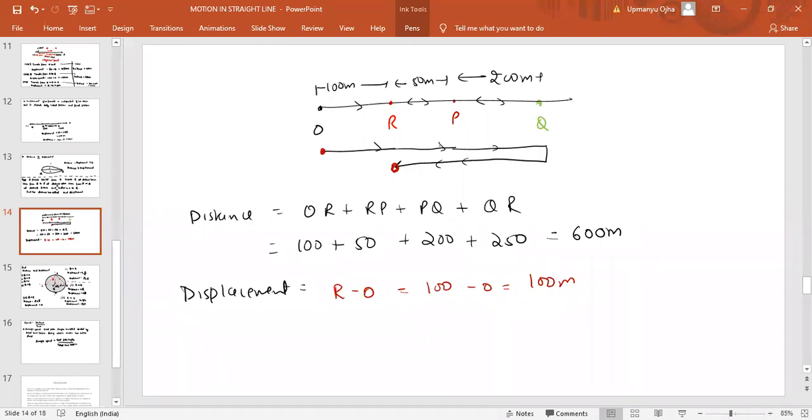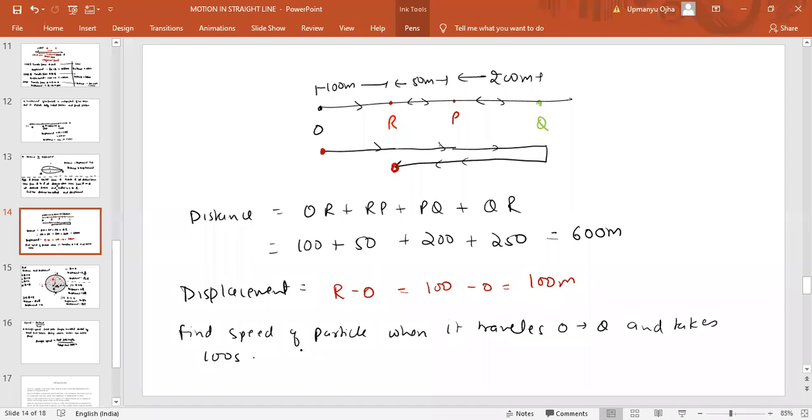Now in this particular problem, find the speed of the particle when it travels from O to Q and it takes 100 seconds to reach Q. Can you find the average speed here?